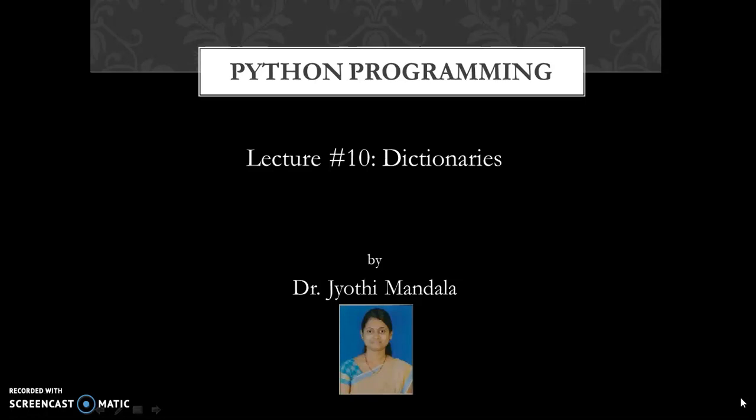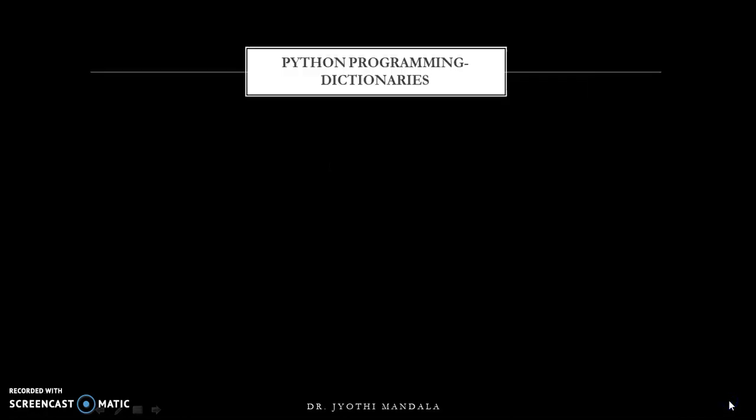So up to our last video, we learned about sequences and sets. We learned that a sequence is an ordered set of elements and a set is an unordered set of elements, where in a sequence we have the index concept and in sets there is no index concept. Now coming to dictionaries, dictionaries are also used to store a set of values, where a dictionary is a collection of unordered, changeable and indexed items. So once a dictionary is created, we can change the elements, we can add new elements, we can remove the elements, and all the elements can be accessed through index.